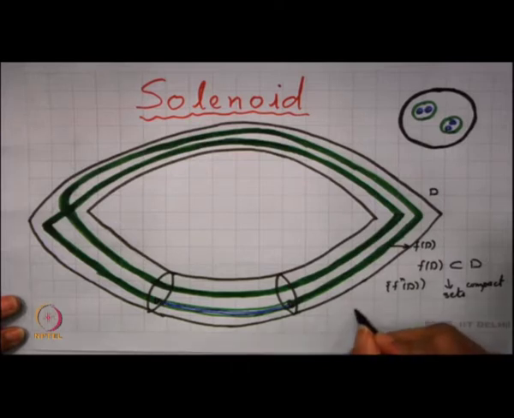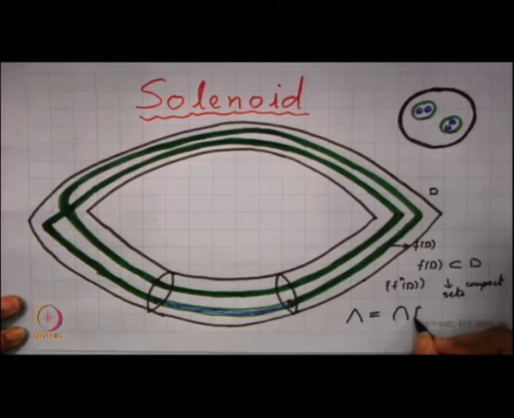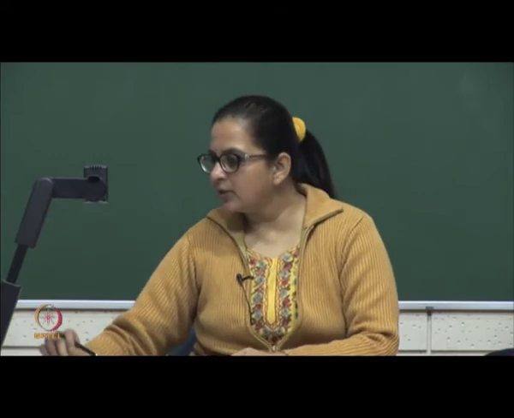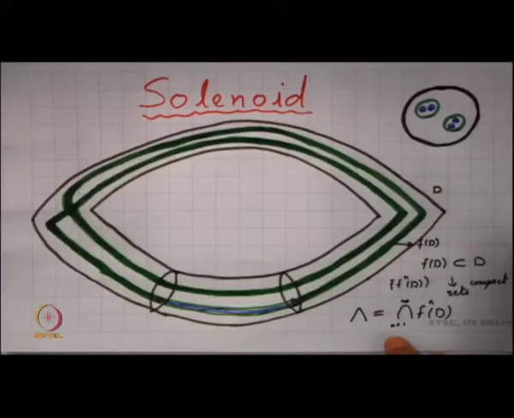So, our solenoid is lambda, which we can describe as the total intersection of these discs. This is our solenoid, and we see that this is a non-empty structure. Let us look into what the dynamics on the solenoid is. Since the way the solenoid is defined, this solenoid is an invariant set. So, f of lambda will be the same as lambda.